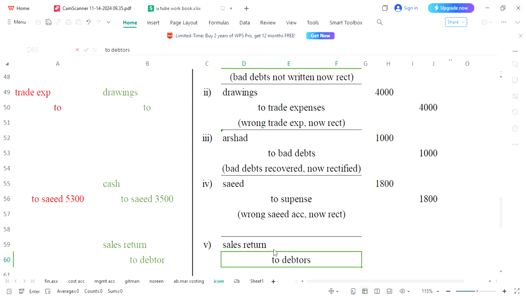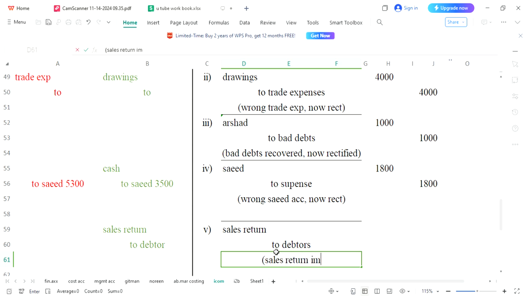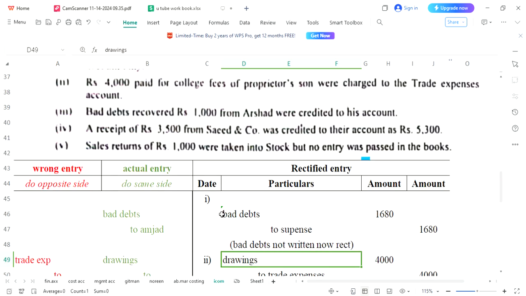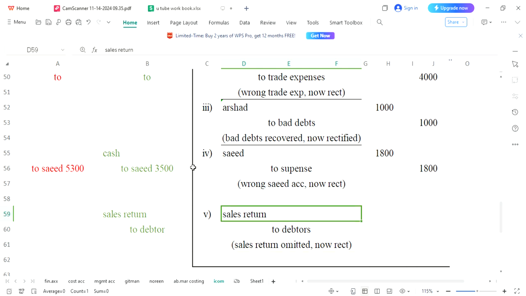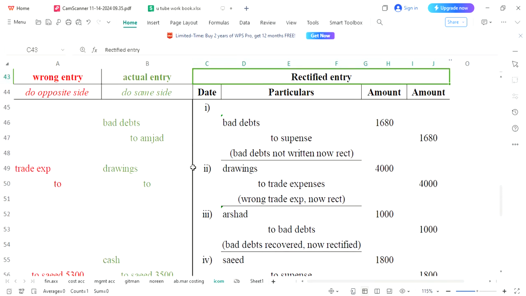So sales return to debtor, and sales return to suspense is also possible. Here sales return was omitted. Now rectified. Let's see how much the amount was. It was 1000. So put 1000 on the debit side and 1000 on the credit side. Alright guys, in this way our question has been completed. These were 5 entries. All entries are completed.